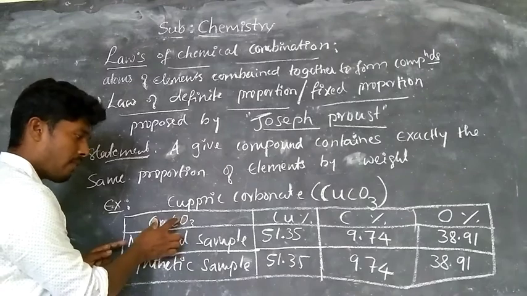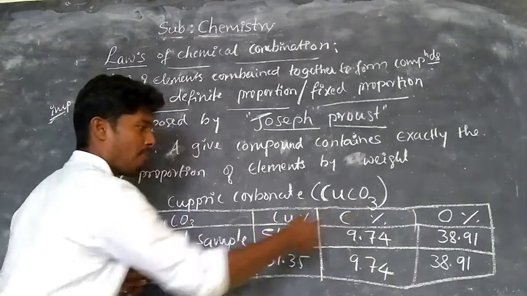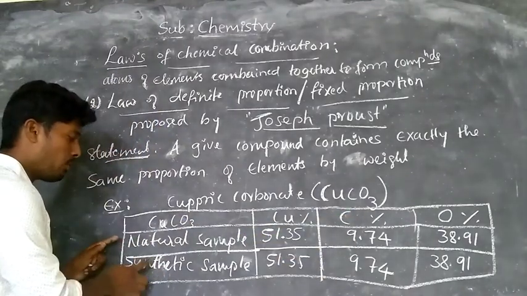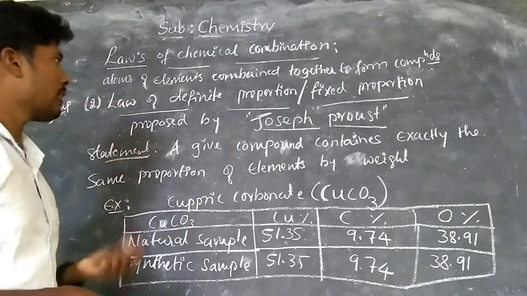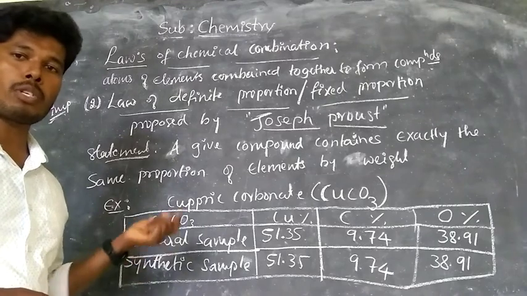These element weights are given here in the form of percentage. It is the same in both cases, natural and synthetic. That is what the law of definite proportion or fixed proportion says.